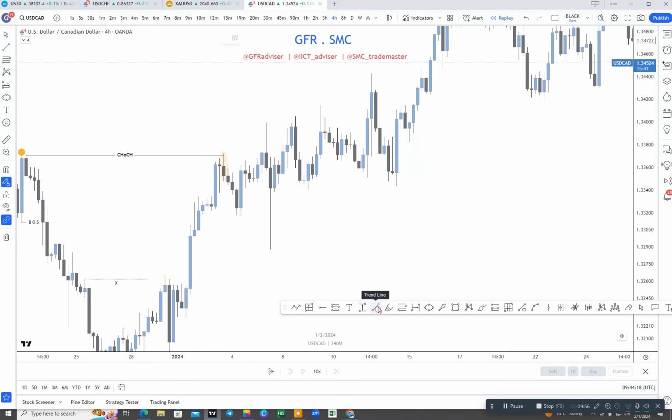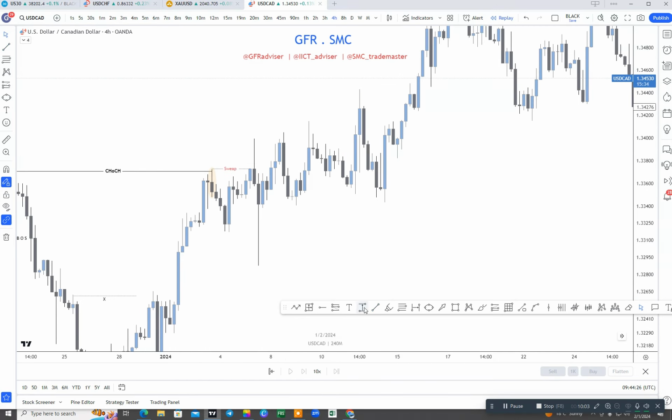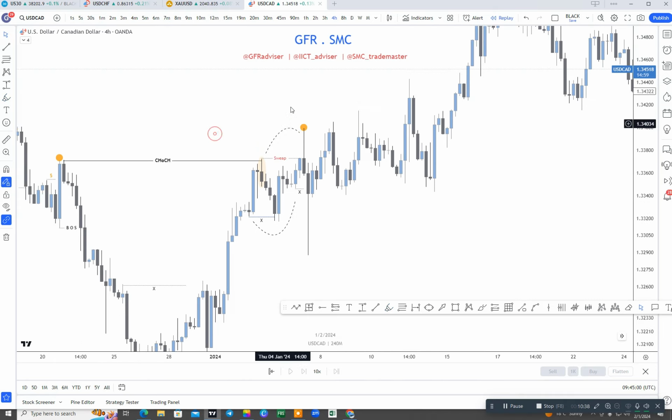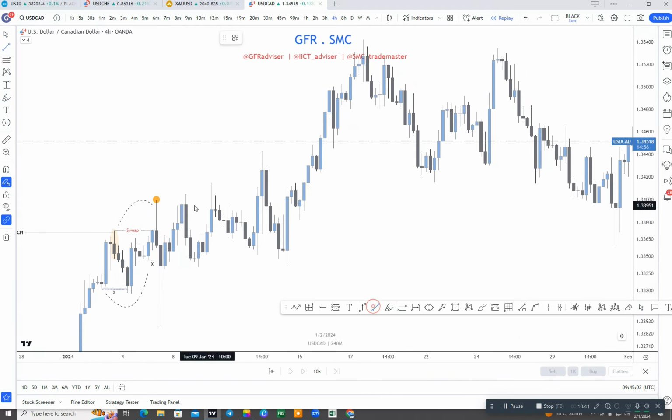In the second attempt, the market again just swept the liquidity. Then here was the inducement. In the first attempt, here was the inducement, and let me mark that. Whenever the market has swept the major high, our inducement will shift from this area to that area, and after taking out this inducement, the market confirms that this is our higher high. Whenever the market breaks that high again, in the next attempt there will be a breakout structure here.